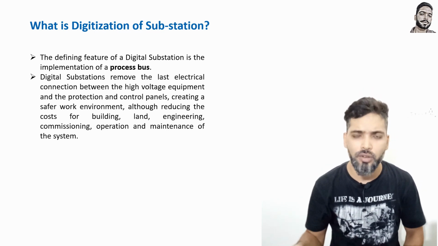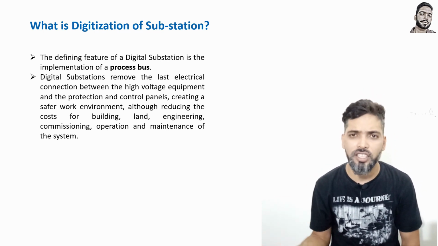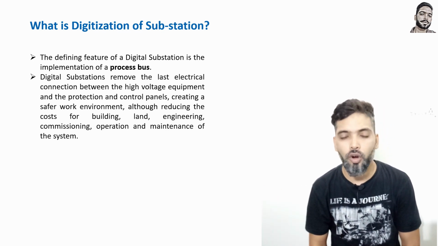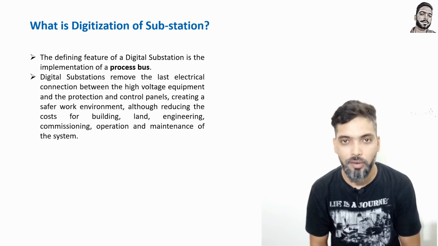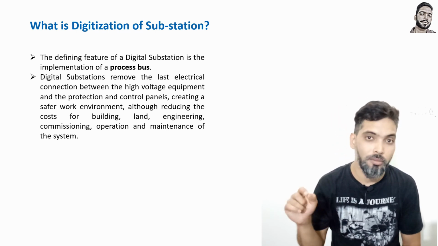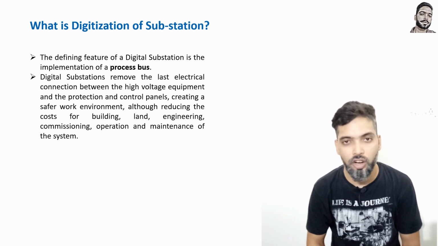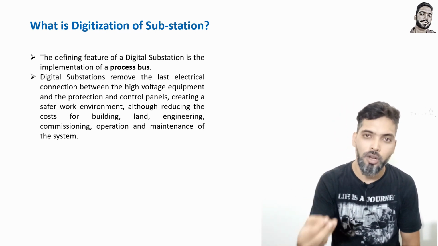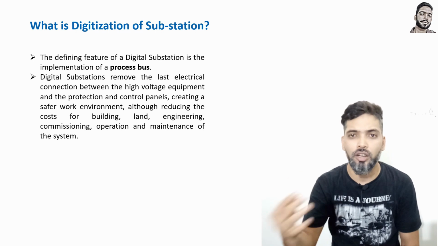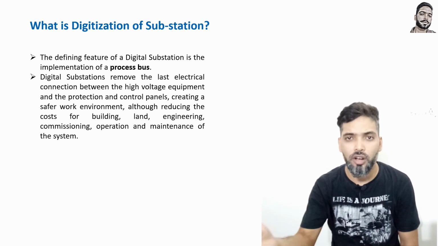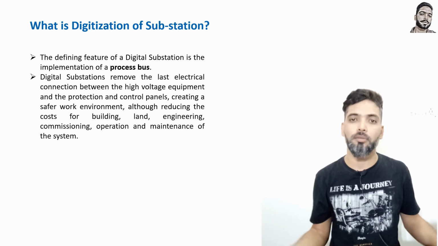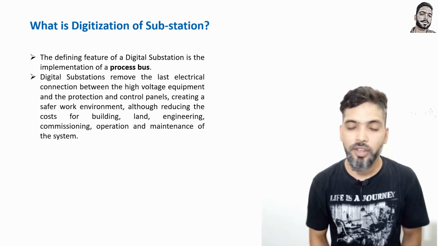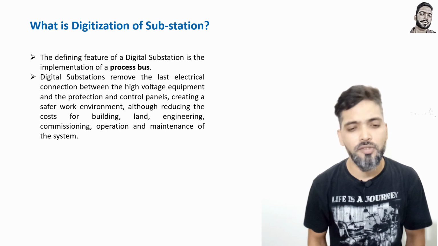If you have a very good digital SCADA networking engineer, you can control your whole substation, because everything will be on optical fiber. No electrical copper cables will be there in the digital substation, or copper cables will be removed. So it will be safer, because only if you have a copper cable is there a chance of flashing or electrical shock. But if you don't have a copper cable, then how will it give you a shock? I am going to say that it is very safe.